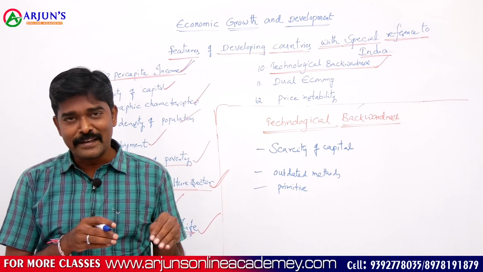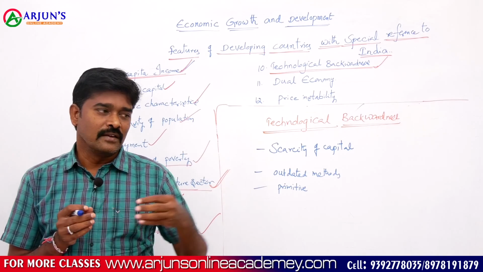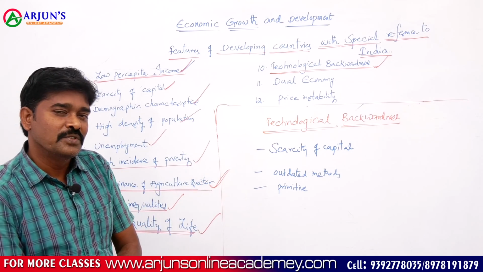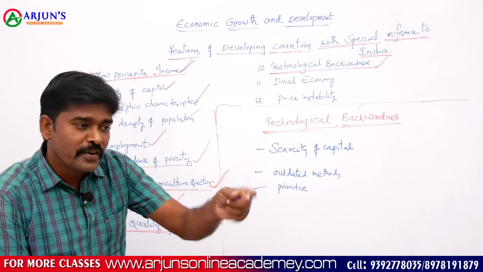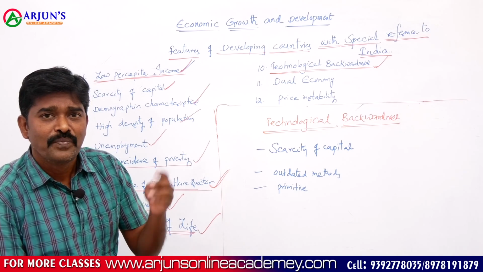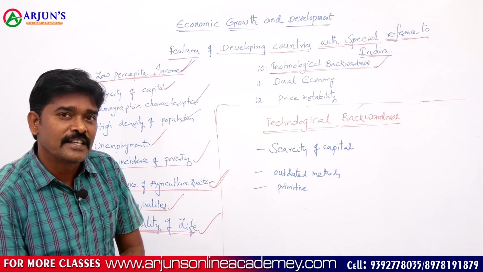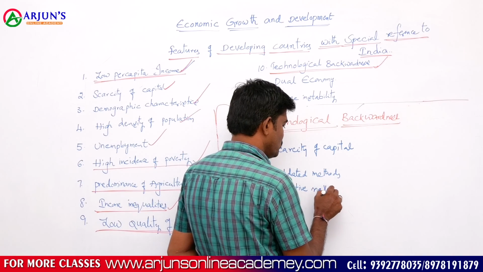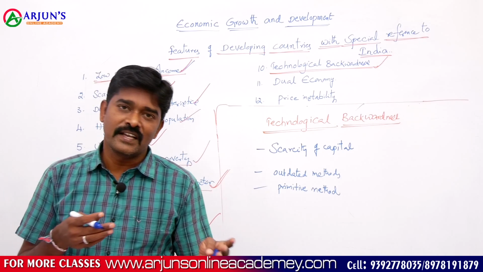If we introduce the technology, some of the people lose their jobs and their income. That's why some unions oppose introducing technology in different operations, because of the high population. If we introduce technology, some portion of the people lose their jobs. That is one of the reasons we are unable to introduce technology in different areas of the economy. So primitive methods are used in the agriculture sector. This utilizing of primitive methods on one side, and advanced technology on the other side.